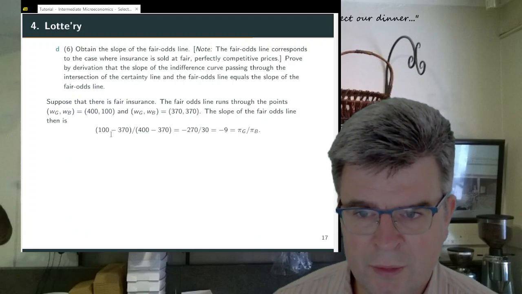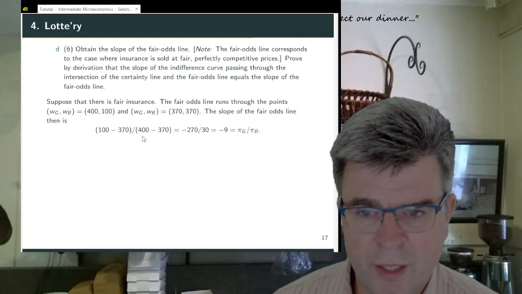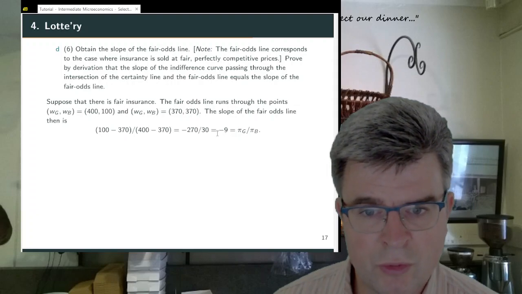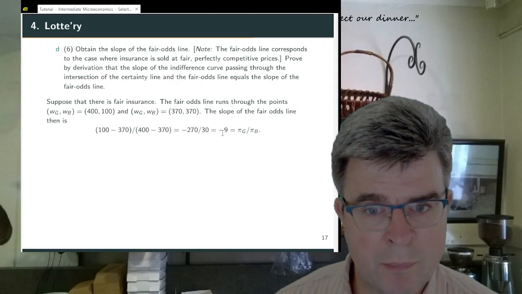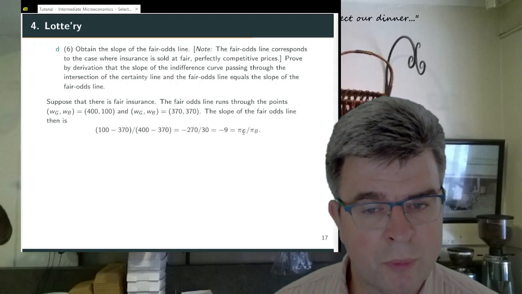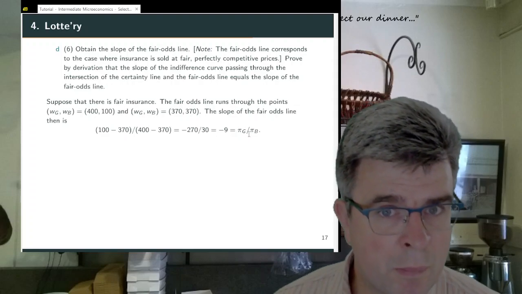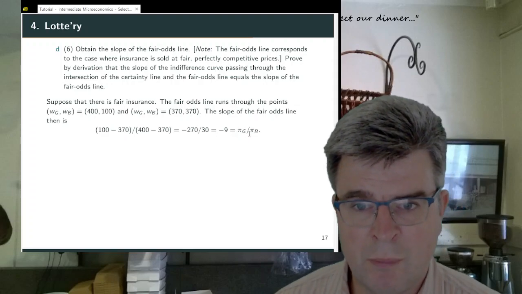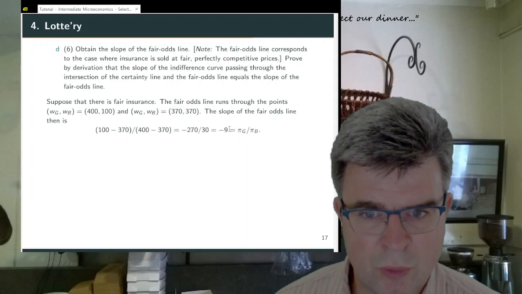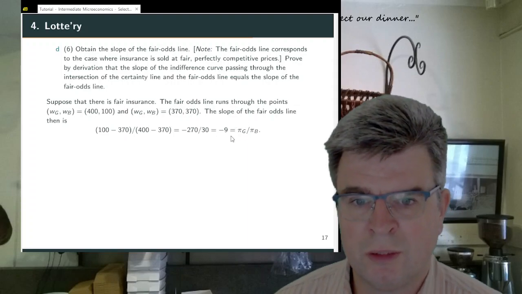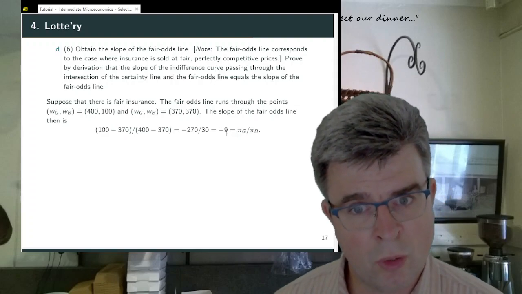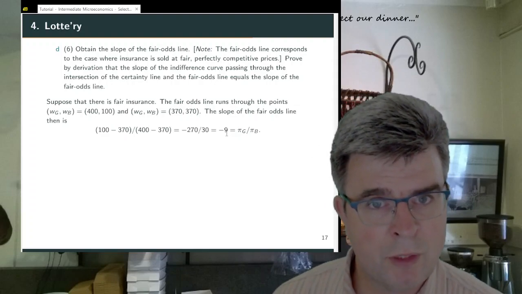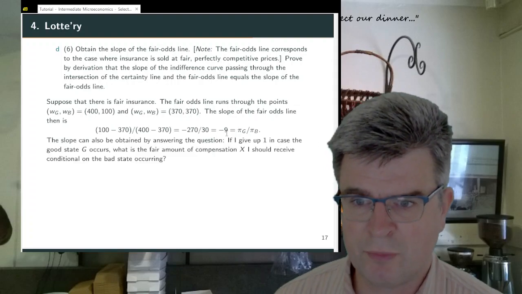So this is what I divide in order to get the slope of the function. And you can see that -9 is exactly the ratio between the probability of being in the good state of the world, which is 0.9, and the probability of being in the bad state of the world, which is equal to 0.1. So the slope is equal to -9. And this is what Lotte is offered when the insurance industry is perfectly competitive.